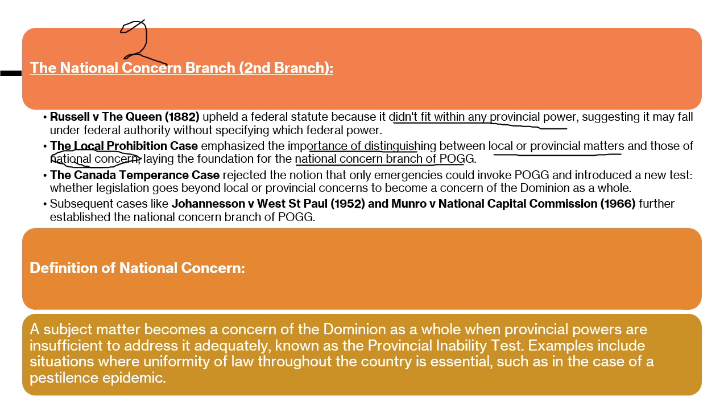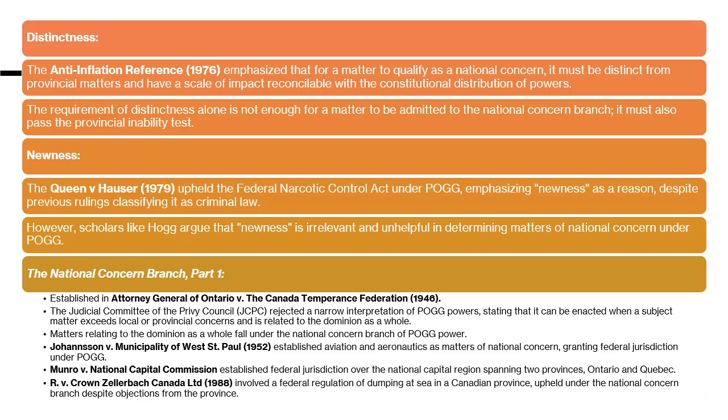Then the Canada Temperance case rejected the notion that only emergencies could invoke POGG. It introduced that any law that goes beyond local and private nature matters, that is concerning a dominion as a whole, a nation as a whole, will come under the national concern branch. Other cases, Johnson and then Munro, all established the national concern branch of peace, order, and good governance. And wherever provincial powers are unable to address a particular issue, you will bring that matter under the national concern power of peace, order, and good governance.